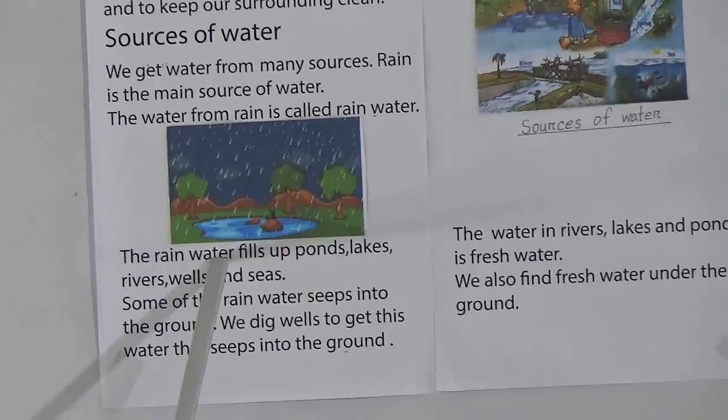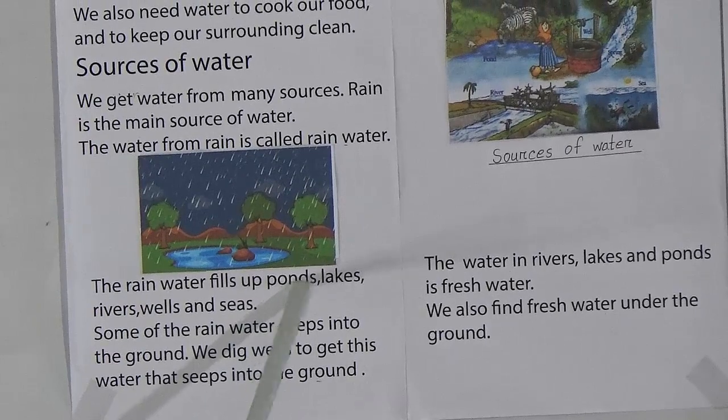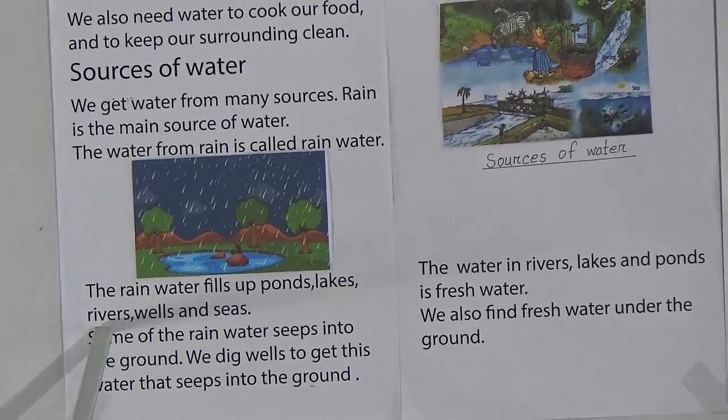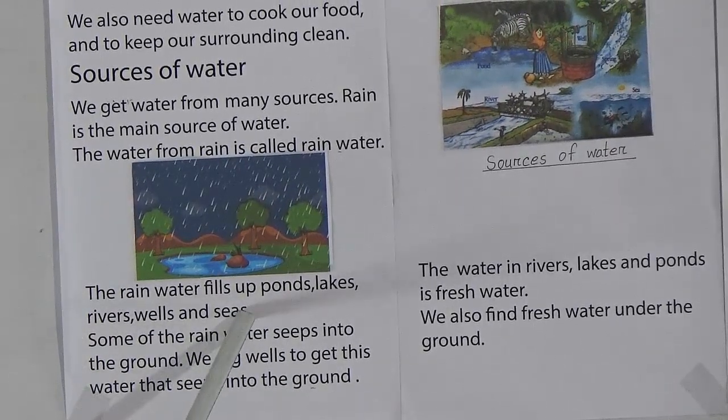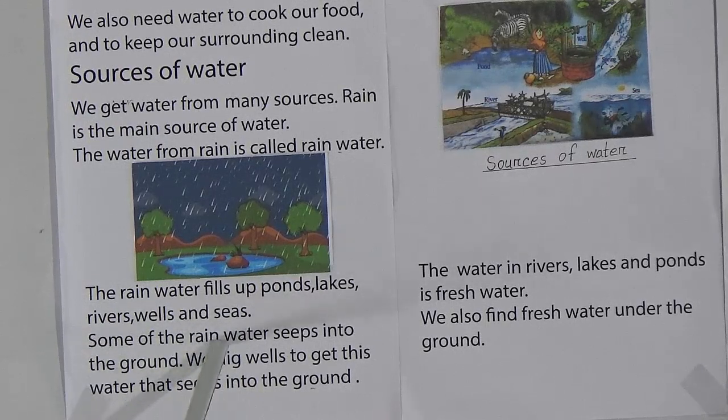The rainwater fills up ponds, lakes, rivers, wells and seas. Some of the rainwater seeps into the ground. We dig wells to get this water that seeps into the ground. This is also called groundwater, and we can use this groundwater.